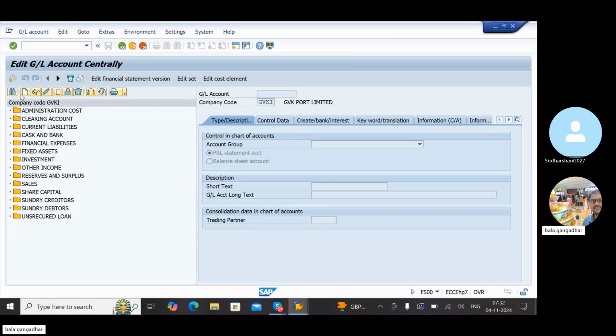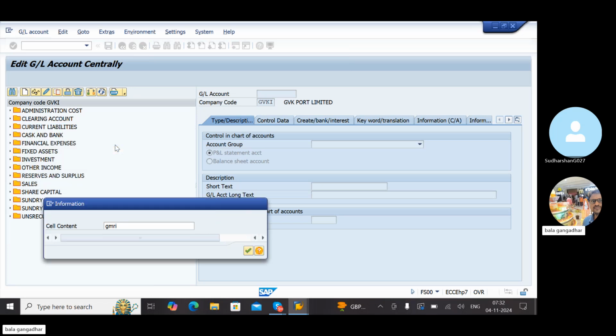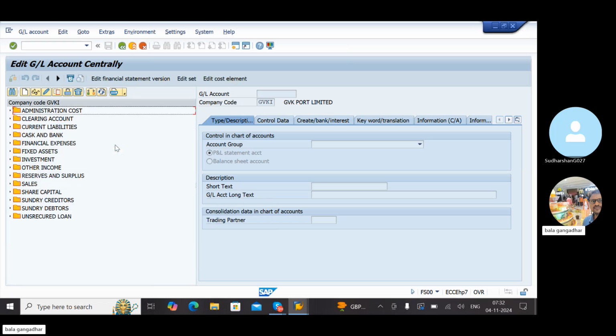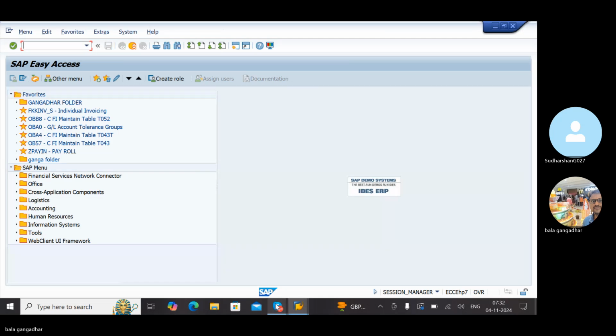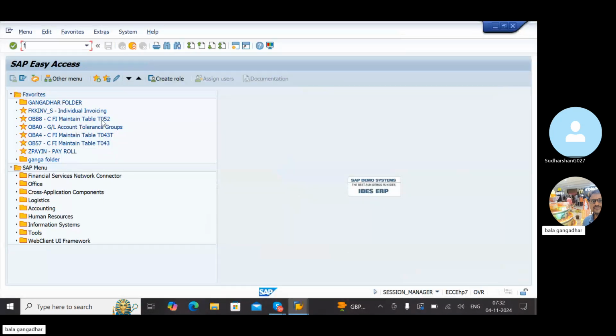Let me check here. Is it our daily server? GMRI, no account is found here. If there is no account, then we will get an error. I told you in basic class, do you remember FBL3N? What is the purpose of FBL3N?